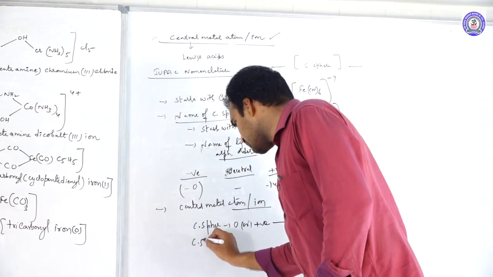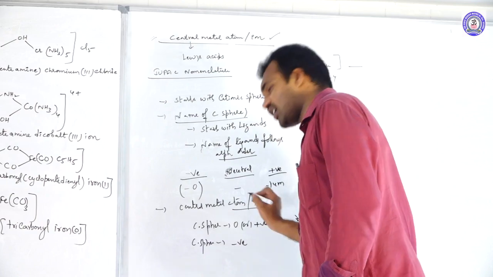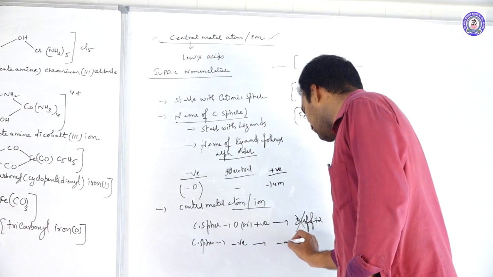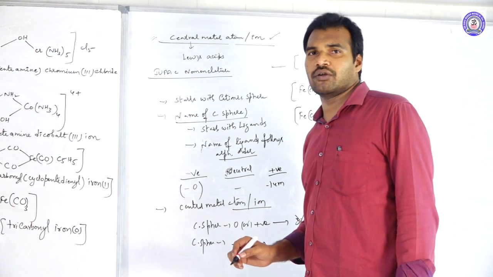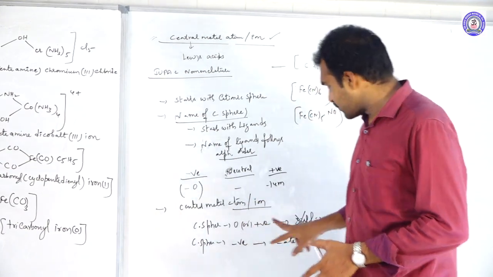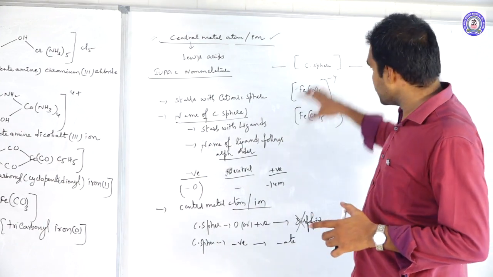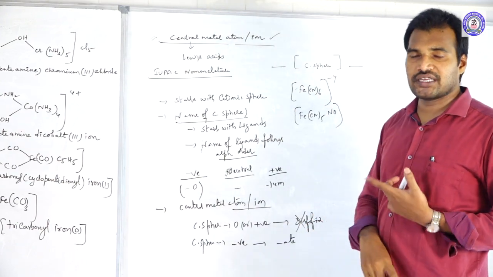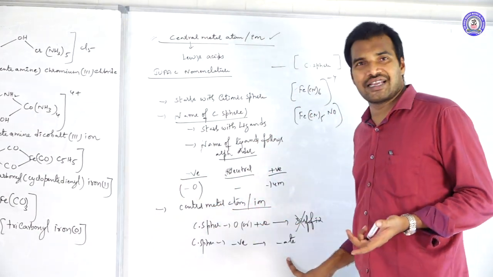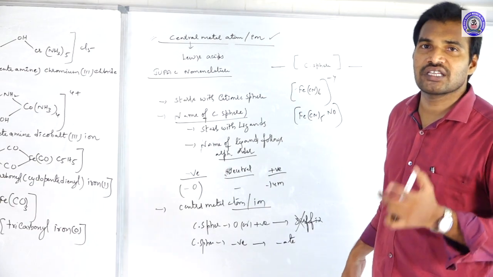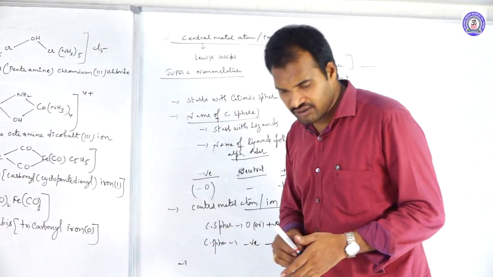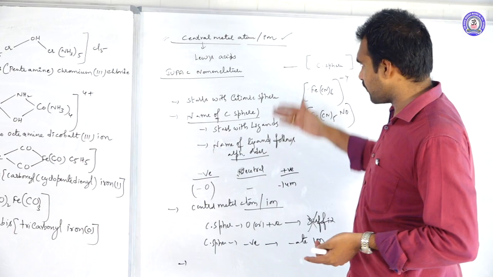Suppose the coordination sphere has a negative charge, then the suffix of the metal ion is ate: ferrate, chromate, cobaltate, arsenate, like this. So the name of the central metal atom also depends upon the charge over the coordination sphere. If the sphere has either zero charge or positive charge, then there is no suffix. But if the sphere has a negative charge, we should end the name of the metal ion with ate. Finally, the oxidation state of the central metal atom we should mention within parentheses. So these are the 4 steps.